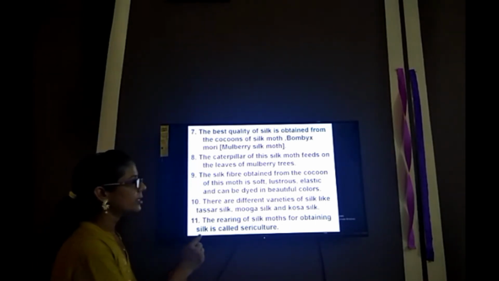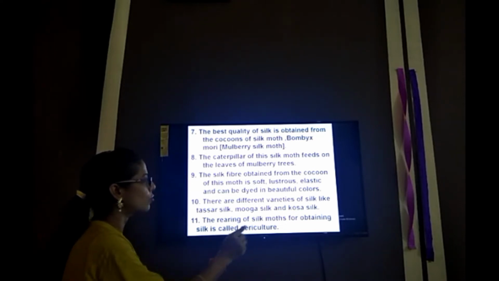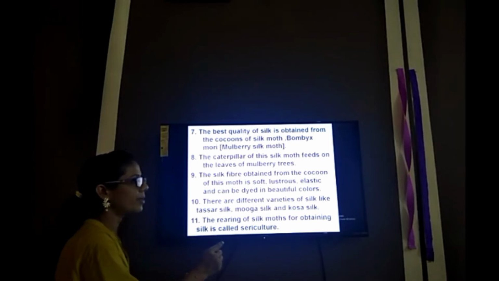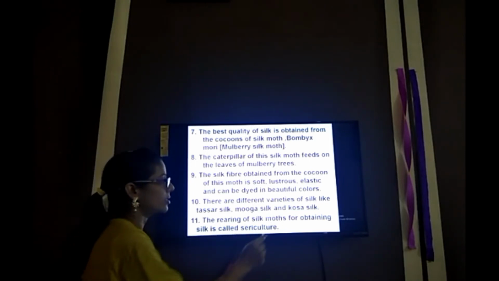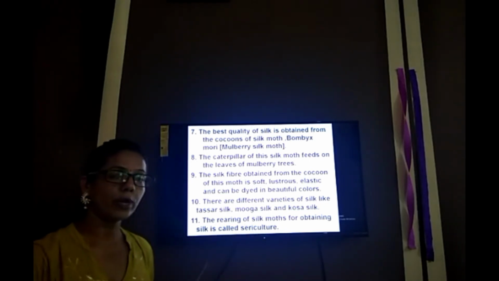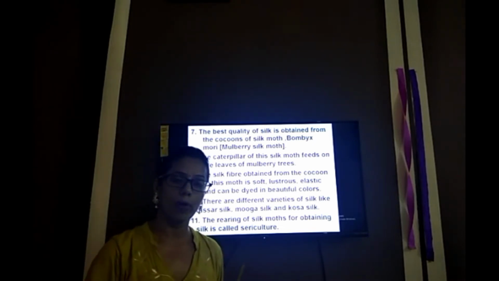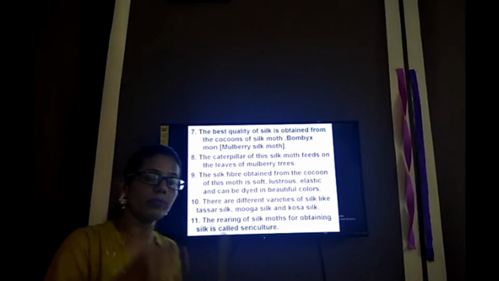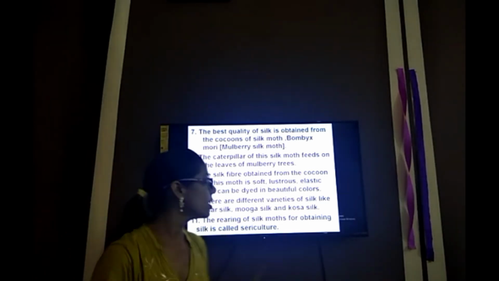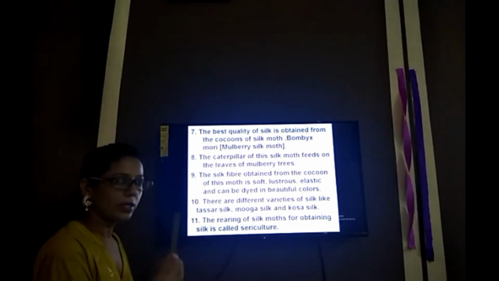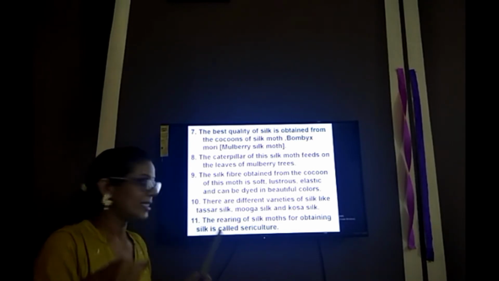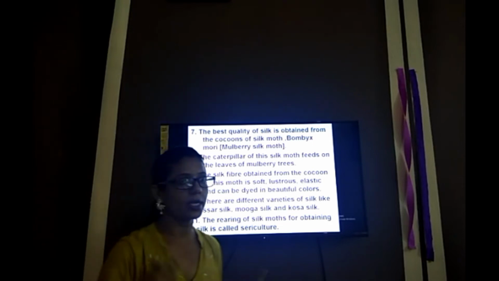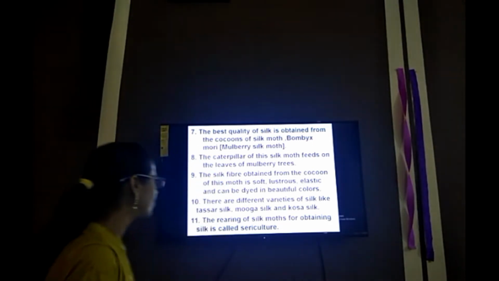Next point, the silk fiber obtained from the cocoon of this moth is soft, lustrous, elastic and can be dyed in beautiful colors. The silk fiber obtained from the mulberry silk moth, Bombyx mori, is very soft in texture, lustrous, which means very shiny in appearance, and elastic, which means very flexible. It can easily be dyed in many beautiful colors.